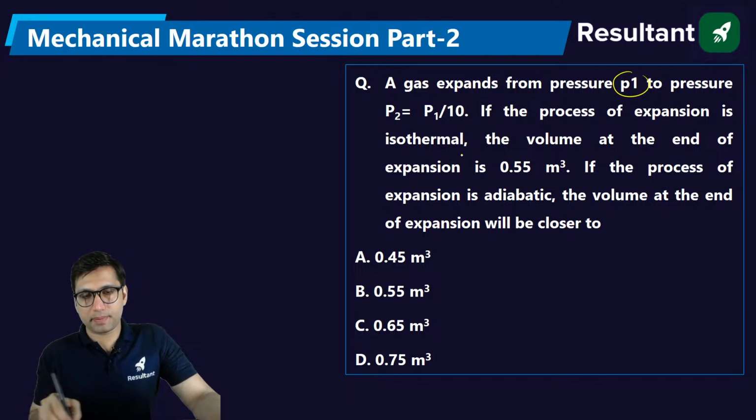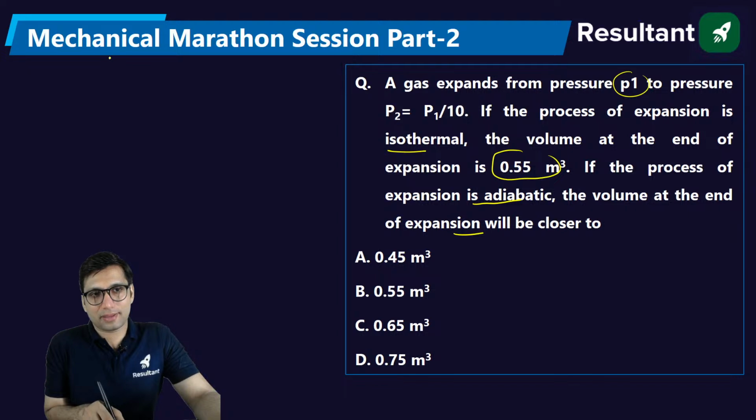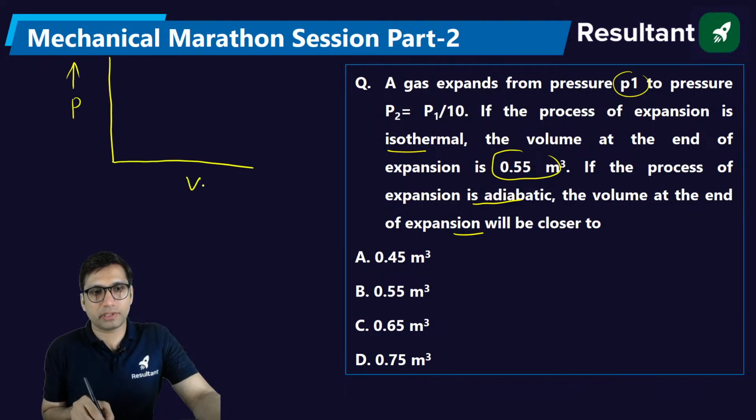If the process of expansion is isothermal, the volume at the end of expansion is this much. If the process of expansion is adiabatic, the volume at the end of the expansion will be closer to what? So here they are saying on a pressure volume diagram, just see the question, what is being given. In the question it is mentioned that there are two types of expansion. One is isothermal expansion, constant temperature expansion, and one is adiabatic expansion.